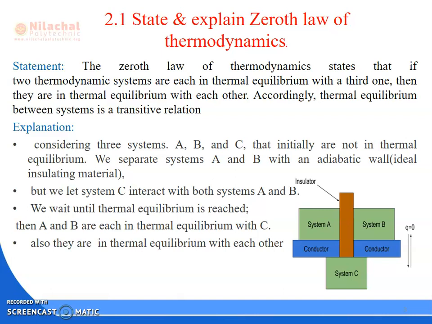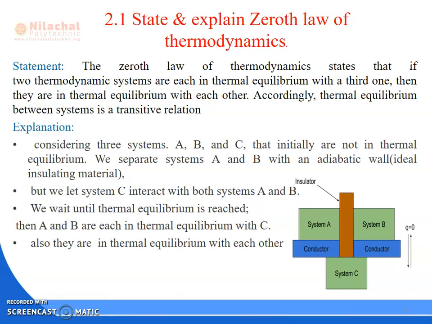What is the zeroth law? The zeroth law of thermodynamics states that if two thermodynamic systems are each in thermal equilibrium with a third one, then they are in thermal equilibrium with each other. Accordingly, thermal equilibrium between systems is a transitive relation. Why is it a transitive relation? Because to make two systems in thermal equilibrium, some heat has to be transferred from one system to another system.